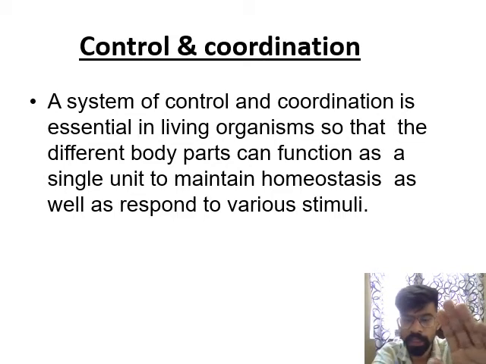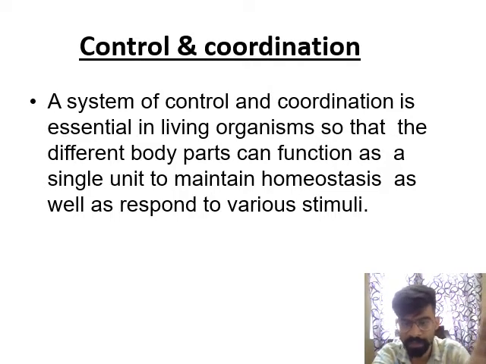Suppose in a human being there are different systems in the body that were described in our first chapter of biology. The name of the chapter is life process. In life process, we have discussed the digestive system, respiratory system, circulatory system, and locomotion or movements. So, in control and coordination, we discuss how these systems work as a